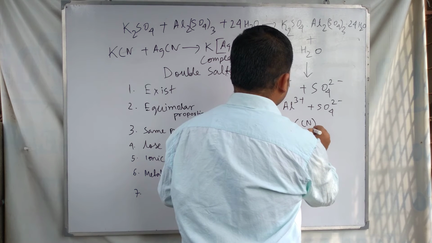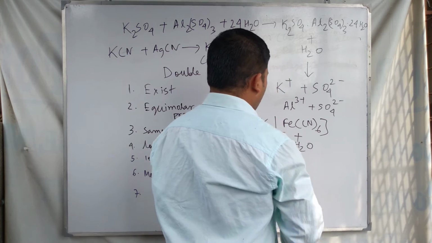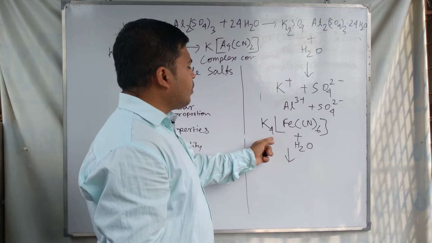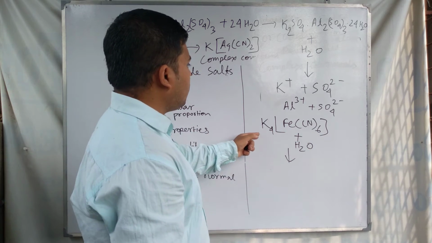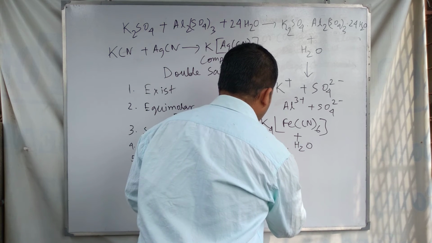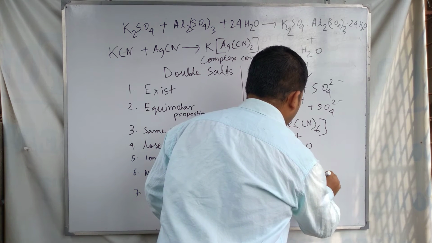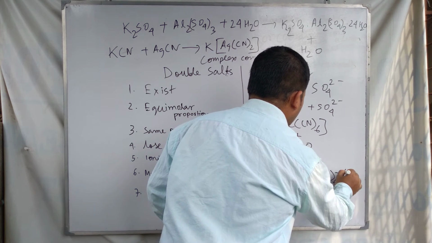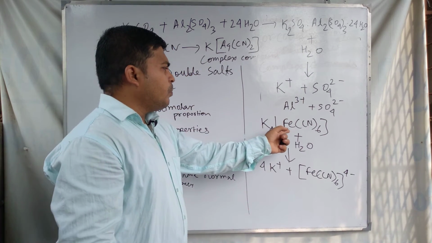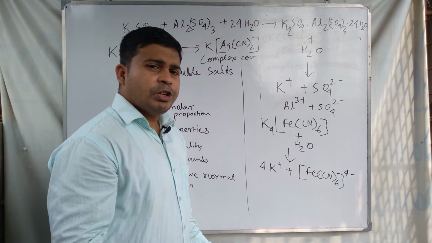K4[Fe(CN)6], potassium hexacyanidoferrate(II), this is the coordination compound or complex compound. When we add it to water, it produces only 4K+ and [Fe(CN)6]4-, which means the iron ion and cyanide ion cannot be dissociated here.